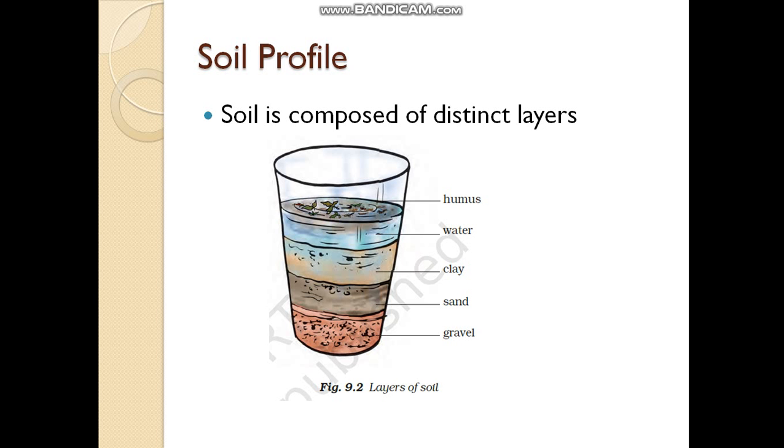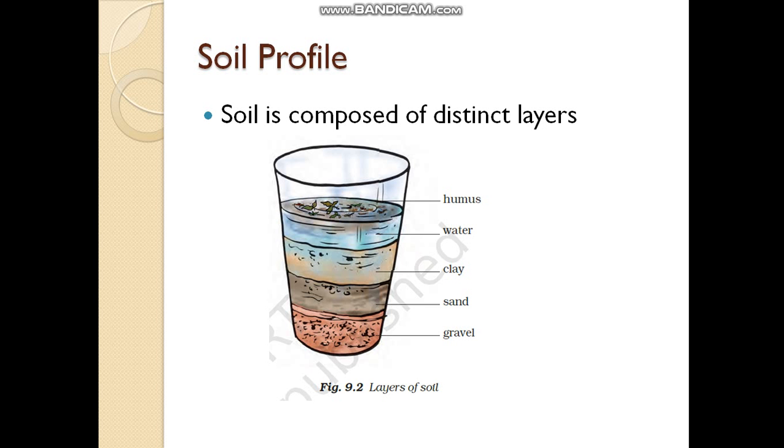After leaving it for some time, observe this. You could see different layers of particles of different sizes in the glass tumbler. You can also see the dead rotting materials floating on the top of the water, which is called humus. After observing this, you can draw this in your classwork. Draw the different layers of soil particles which you could see, so that you get a clear idea about the different layers.